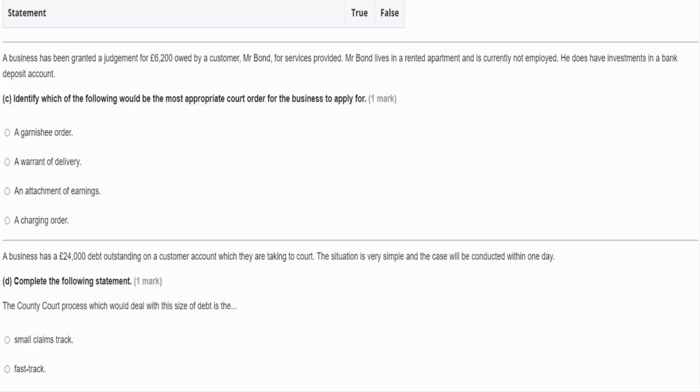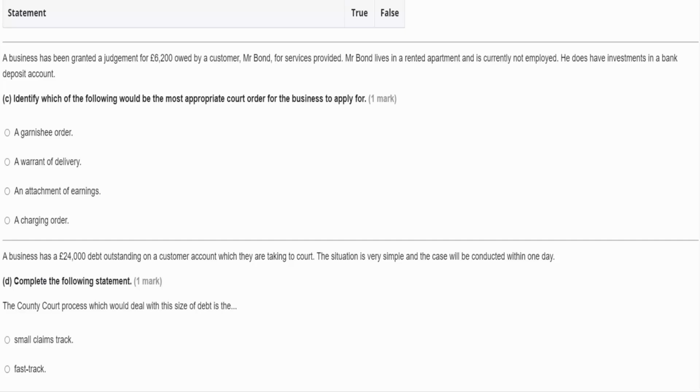The third is an attachment of earnings. As we discussed just now, this is only relevant for someone who is employed. It tells us that Mr. Bond is currently not employed, so there are no wages that he's receiving, and therefore we can't have anything deducted from those wages.